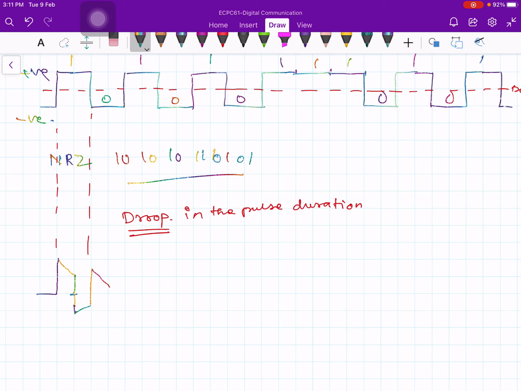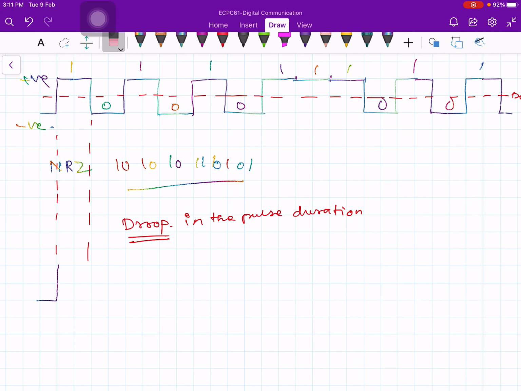This is my zero level. Let me draw properly. It goes like this, comes down. It is supposed to stop at this point, but actually it goes like this.